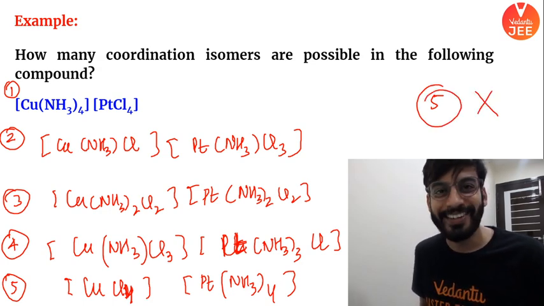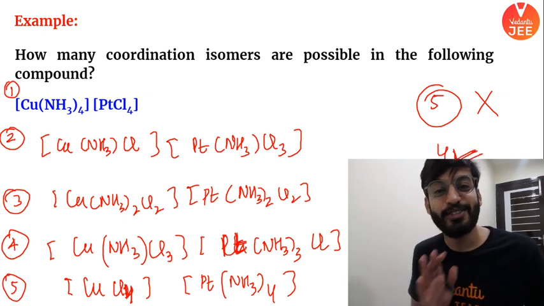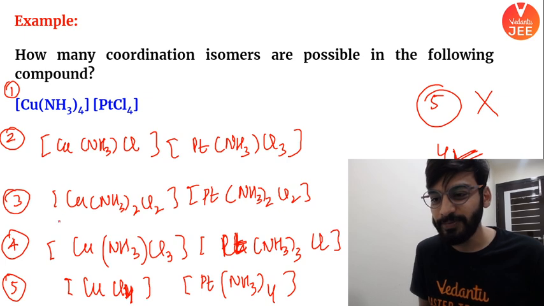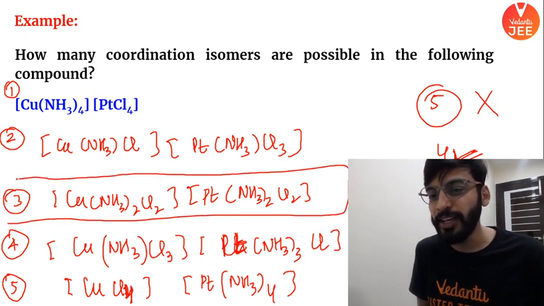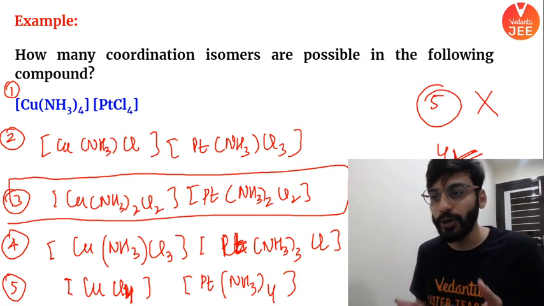The answer is wrong, right? I just played with you guys. Answer is actually 4. This one you see right here, complex isomer 3, isomer 3 does not exist. Now you would say, sir, how do you know it? How are you able to identify it?